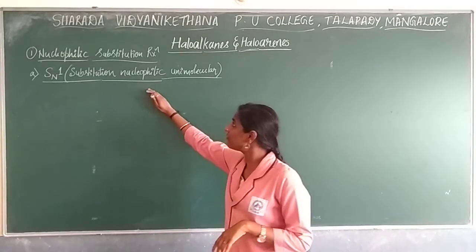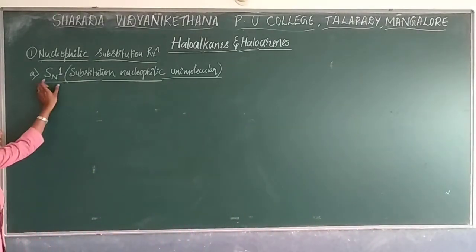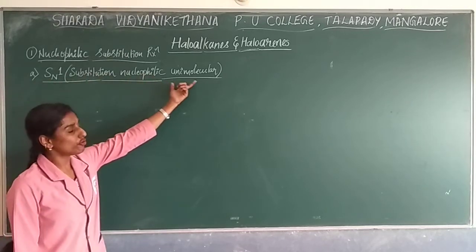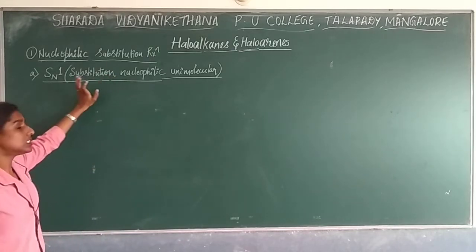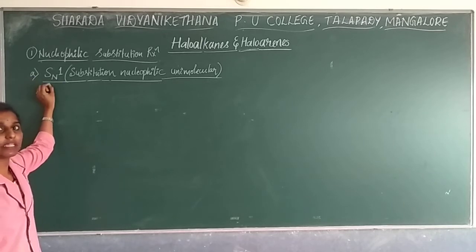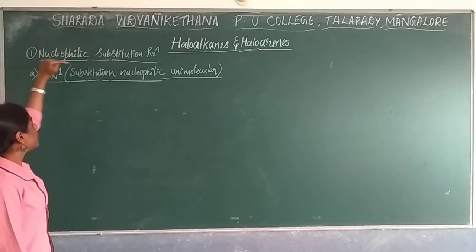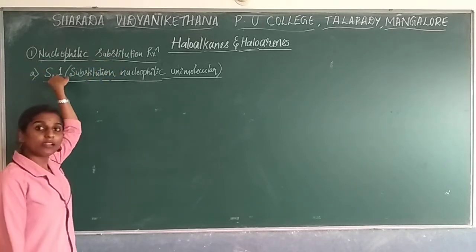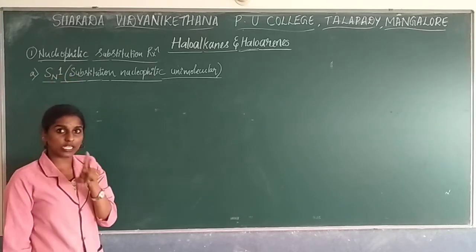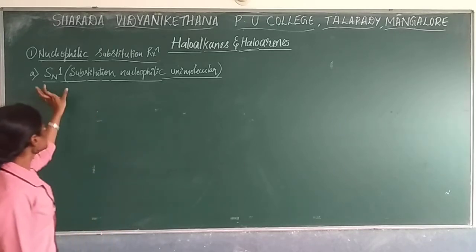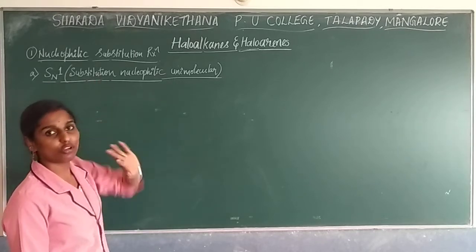So the first nucleophilic substitution reaction that we are going to see today is the SN1 reaction, which is also called the substitution nucleophilic unimolecular reaction or unimolecular nucleophilic substitution reaction, which is very important for state as well as CBSE. There are two types of nucleophilic substitution reactions you are going to learn: one is known as the SN1 reaction and the other is known as the SN2 reaction. In these two reactions, one is a compulsory question for your final exam. Now we'll see first what is meant by SN1 or substitution nucleophilic unimolecular reaction.